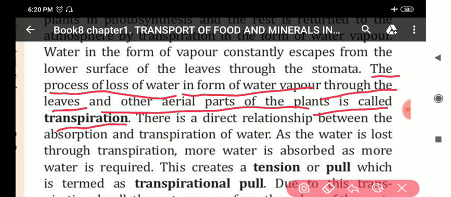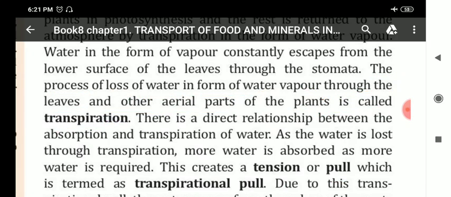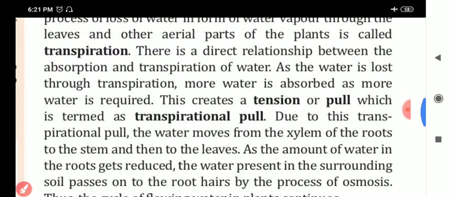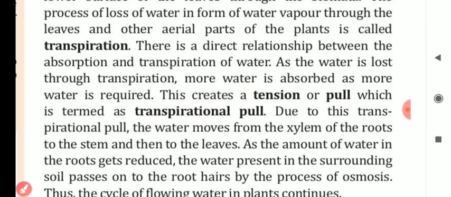Now my dear students, there is a relationship between absorption of water and transpiration. Listen here now. When water is lost by transpiration, it creates tension or pull, which is termed as transpiration pull.